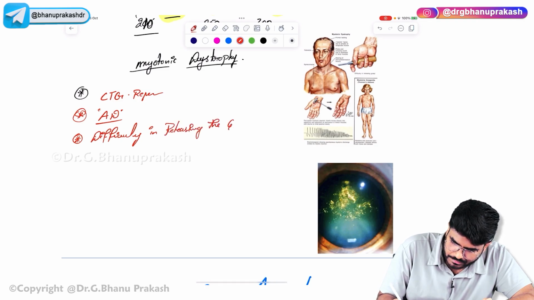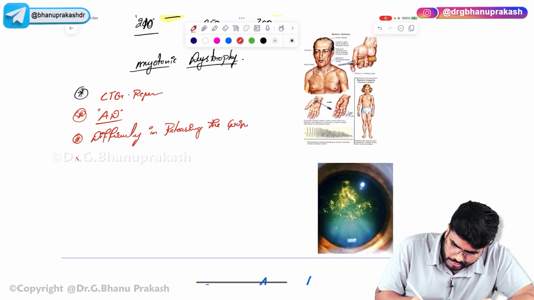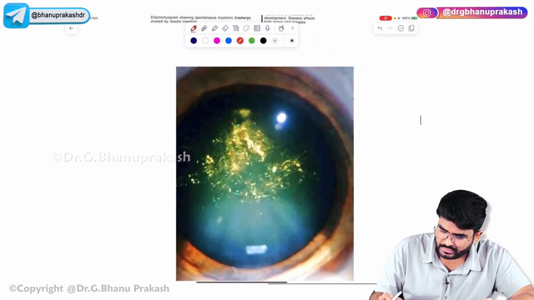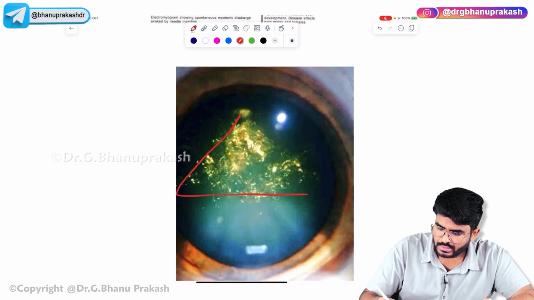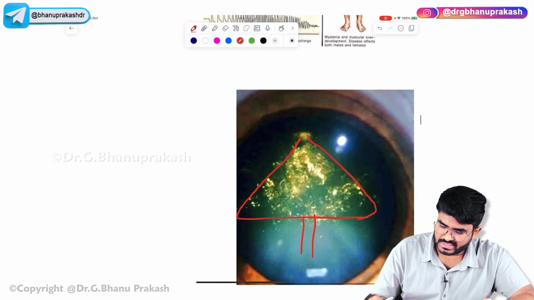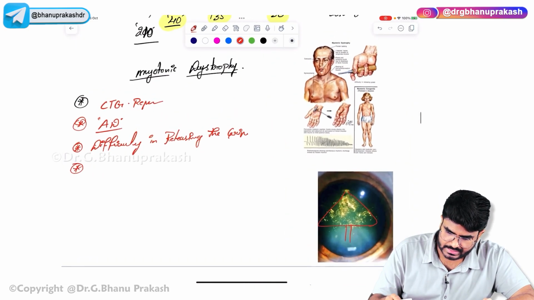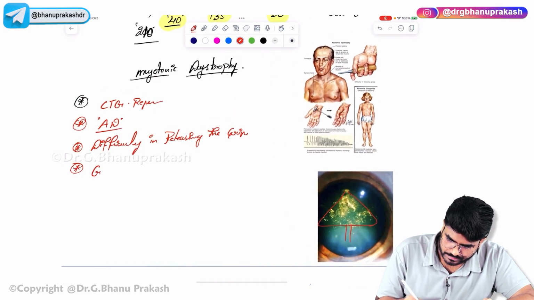Now, if you look into their eyes, it's going to look like a lit-up Christmas tree. So what you will see is the cataracts, Christmas tree cataracts.